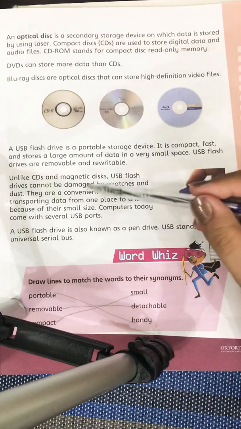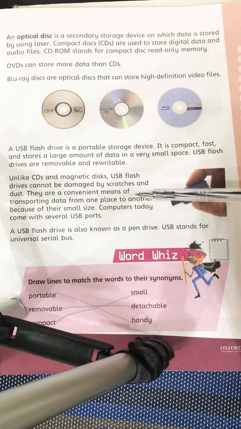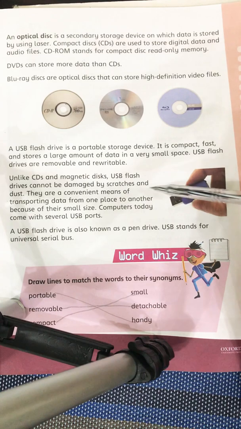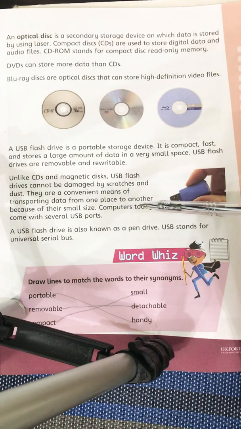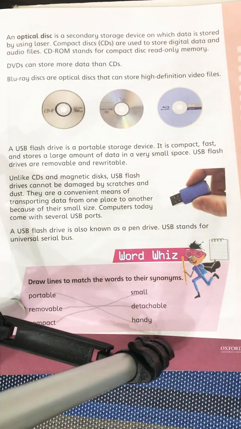They are a convenient means of transporting data from one place to another because they are small in size. Computers today come with several USB ports. As you see, nowadays even laptops or desktops are provided with a lot of USB ports, because in those USB ports we can also attach the wires of the keyboard, mouse and others.